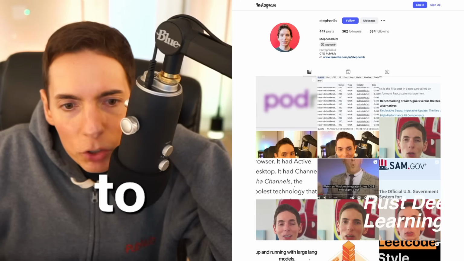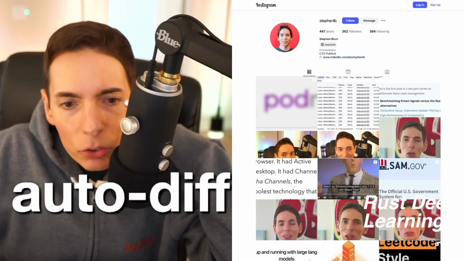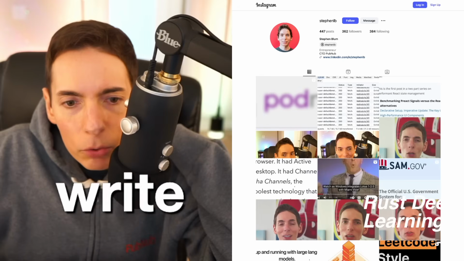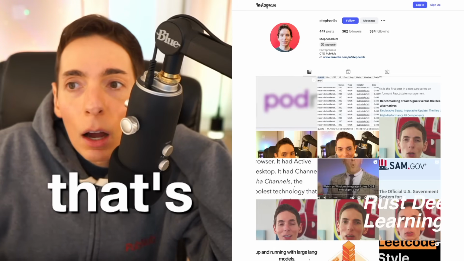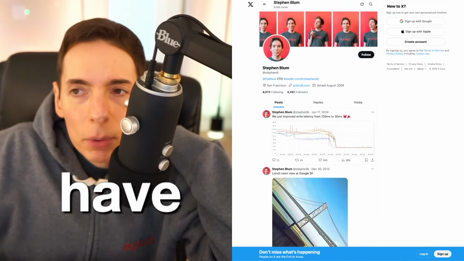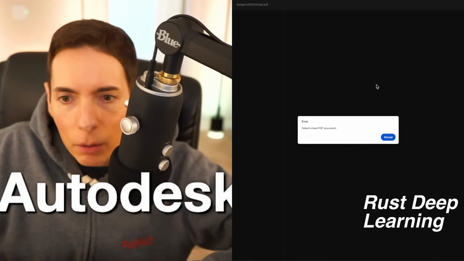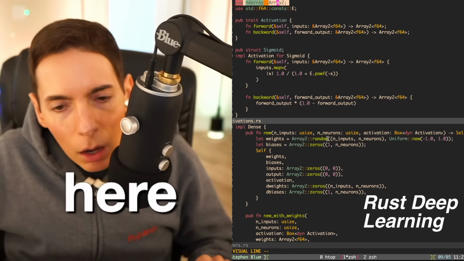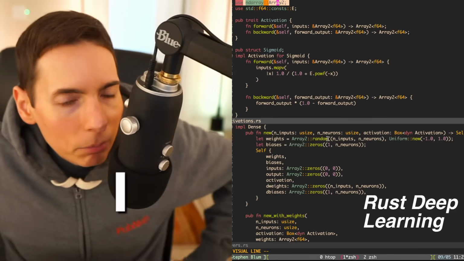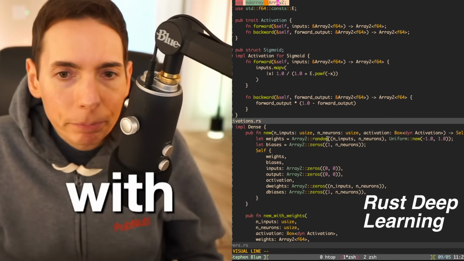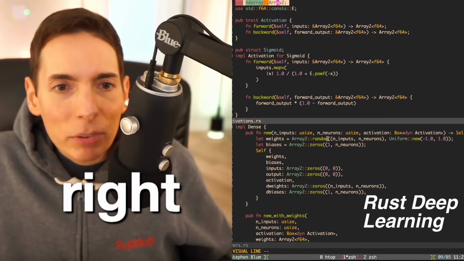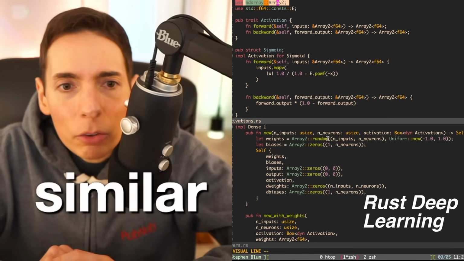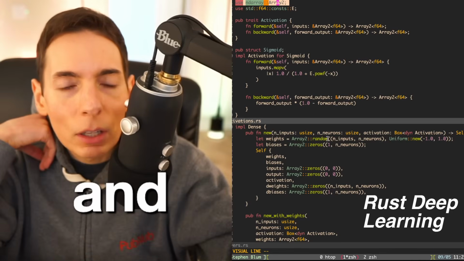To ask whether you have experience with autodiff. So if you don't have to write the backward pass yourself, that's interesting. I don't have experience with autodiff. Let's get back to the programming language here. I played with AutoML, but autodiff might be the same thing, right? It might be similar. We'll have to look it up later.